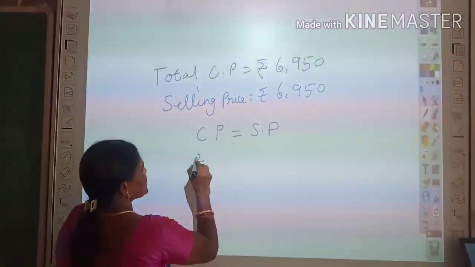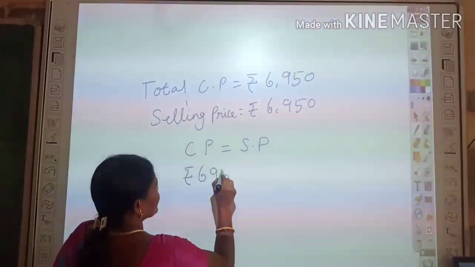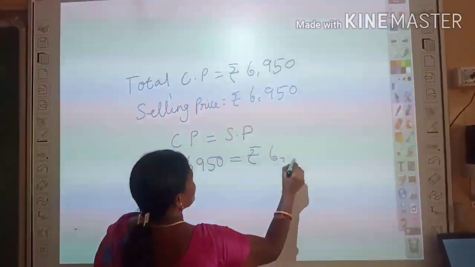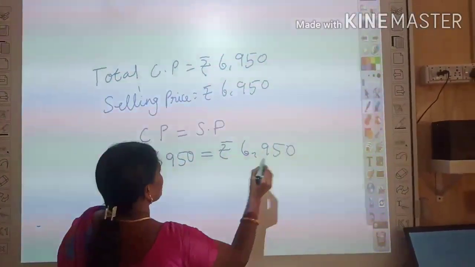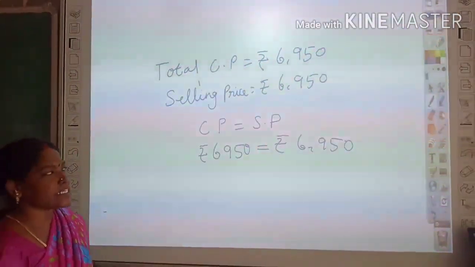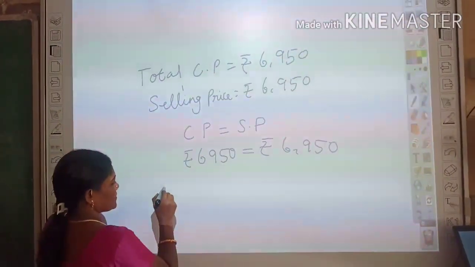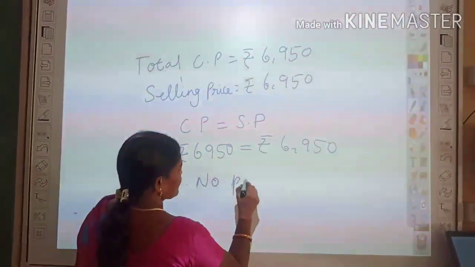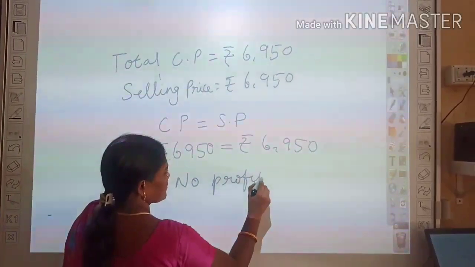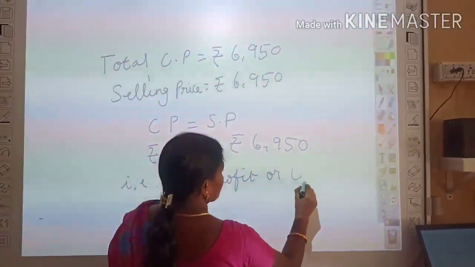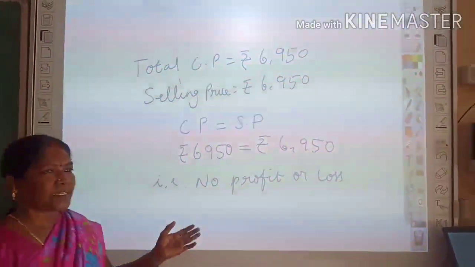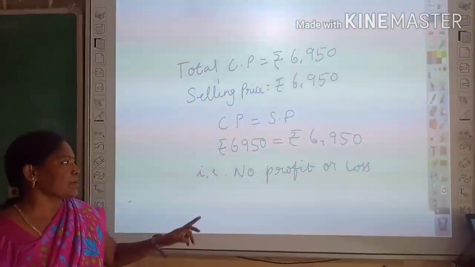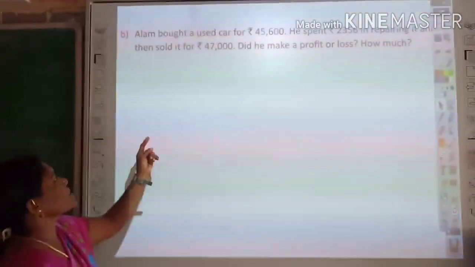Rupees 6,950 is equal to selling price also, 6,950. So both values are the same. There is no profit or loss. So cost price, he sold at the bought cost price. There is no profit and no loss. That is the answer.